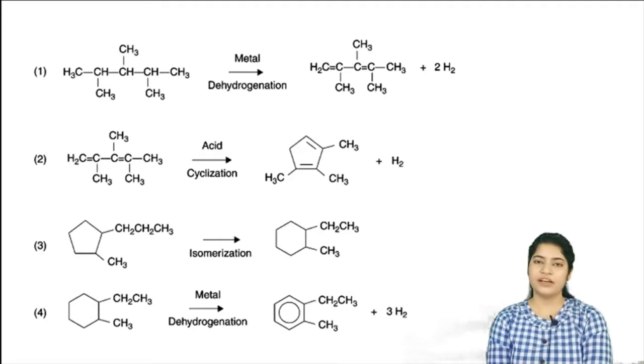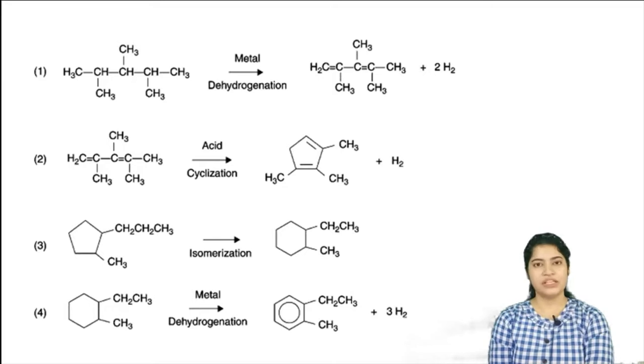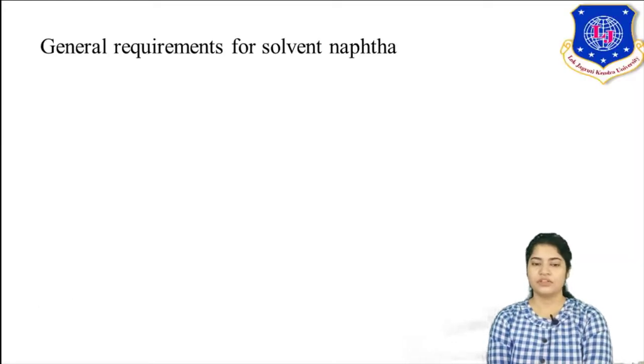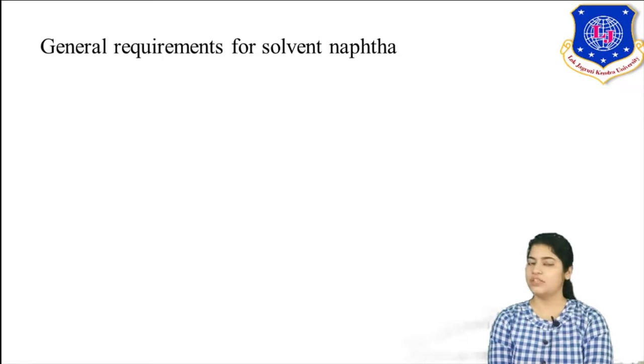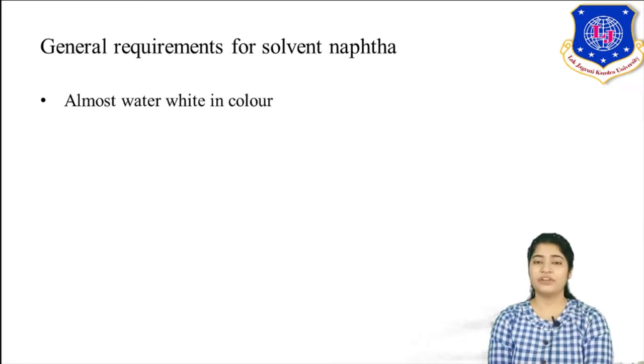Similarly, we can relate that with naphtha also. Your naphtha is either converted into gasoline using certain reactions, or it is reformed into a high octane product, which can be used as a combustion fuel. So now we saw in the uses of naphtha that it is mainly used as a solvent. So let's see what the important requirements are.